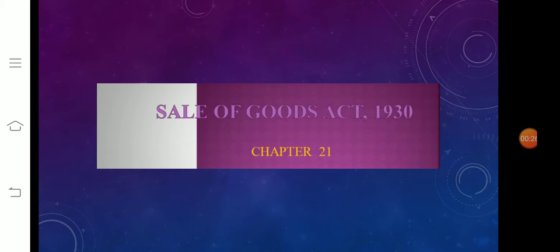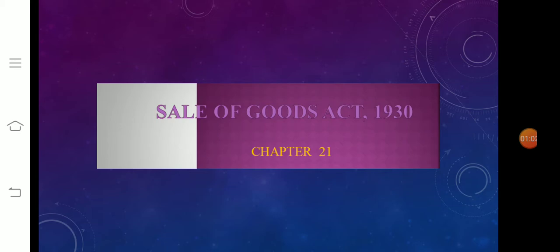In the last session, we saw about chapter 20. The title of the chapter is Liberalization, Privatization and Globalization. Under the topic, three dimensions of new economic policy, meaning and forms of LPG. LPG means liberalization, privatization and globalization. And what are the merits and demerits of LPG? Then impact of LPG. So all those topics were completed in the previous session.